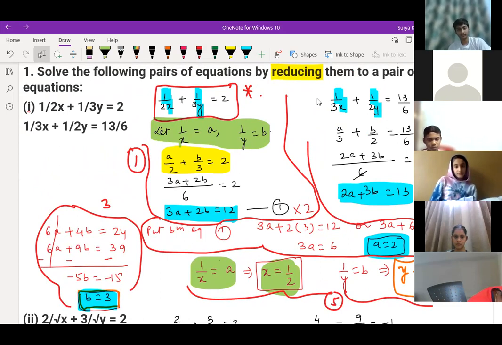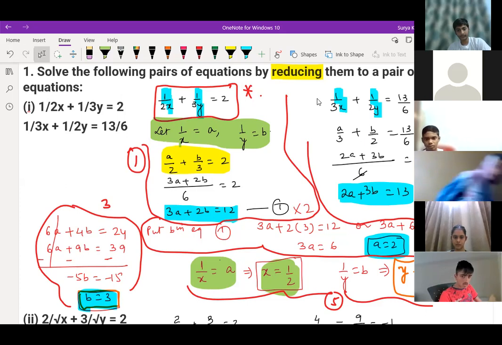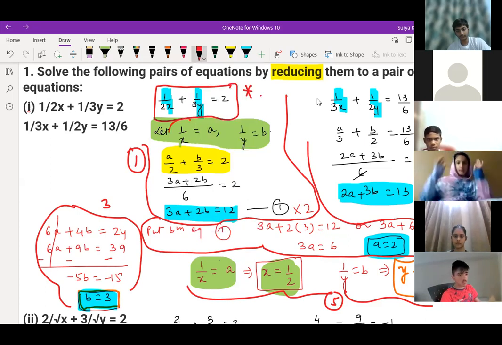Now we know all three methods: elimination, substitution, graphical. So either you use elimination or substitution, right? By elimination method, here I found the value of a and b. After finding the value of a and b, we put the values in 1 by x and 1 by y. So we are getting the answer of x and y.